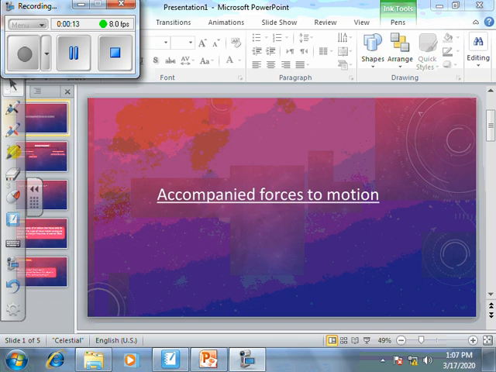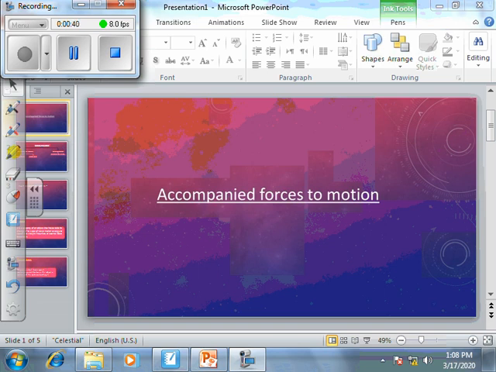Okay, in the last lesson we were talking about the types of force found in nature. But today, inshallah, we are going to talk about another type of force: forces accompanied to motion, forces coming with any type of motion or movement. That's a completely different type of force. What's meant by accompanied forces to motion?